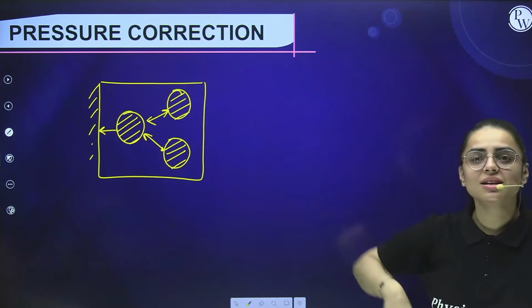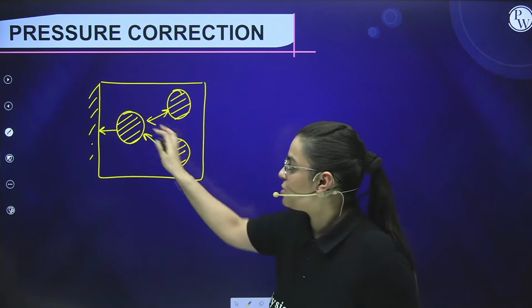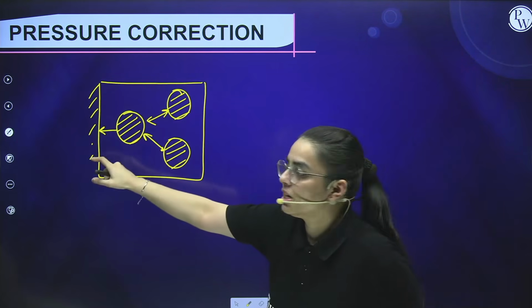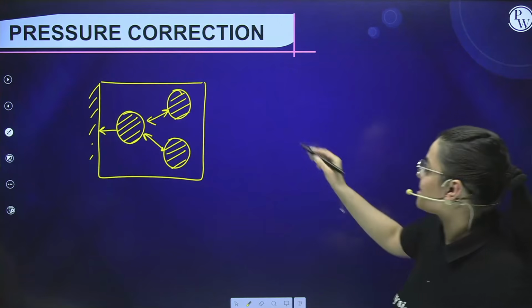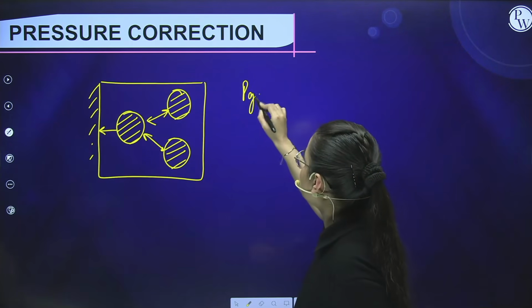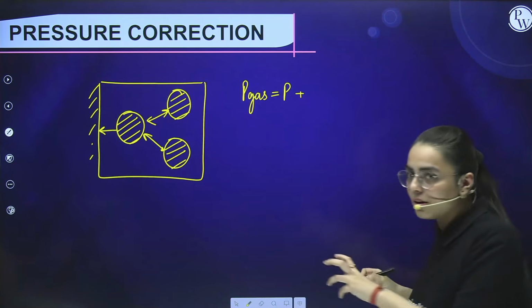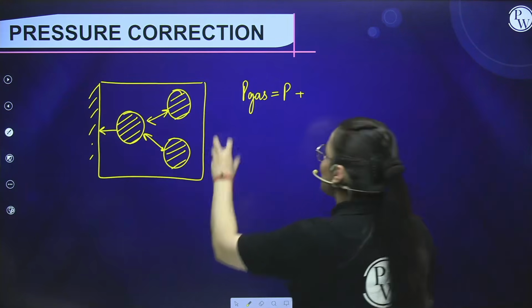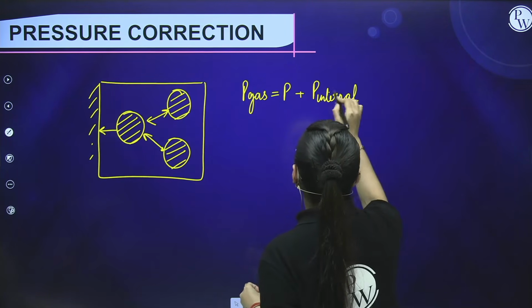An ideal gas was a hypothetical state which told us that there is no interaction, but interaction is occurring. And due to this interaction, students, the pressure came out to be different. They are applying pressure on this molecule. This molecule is hitting the wall, colliding and bringing a pressure. So the pressure of the gas is increased. The pressure of the gas came out to be the pressure which was present earlier plus the pressure which is present internally. Now we will find out the internal pressure first.